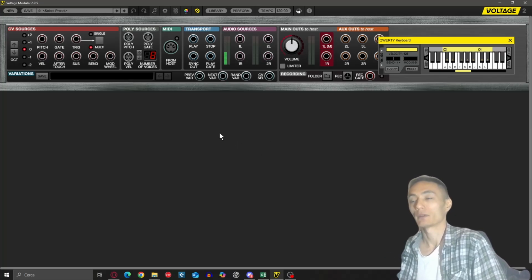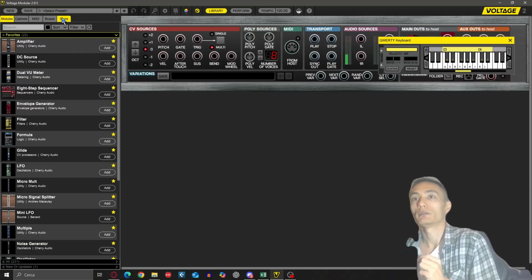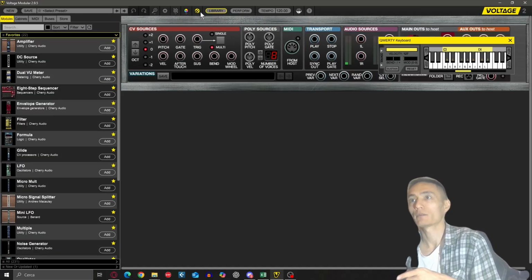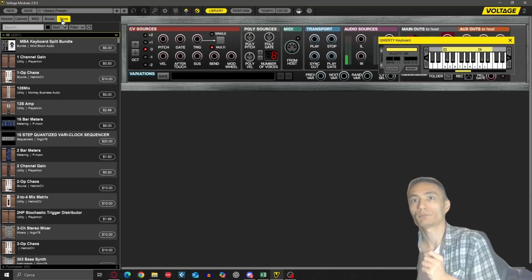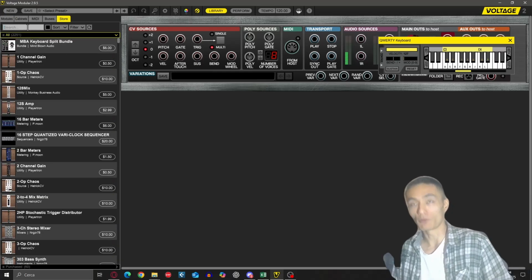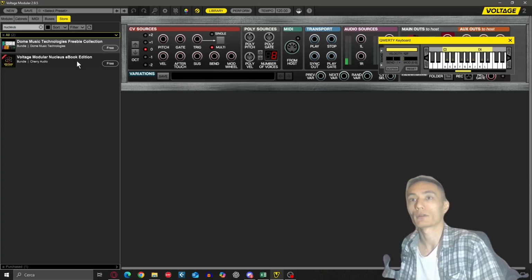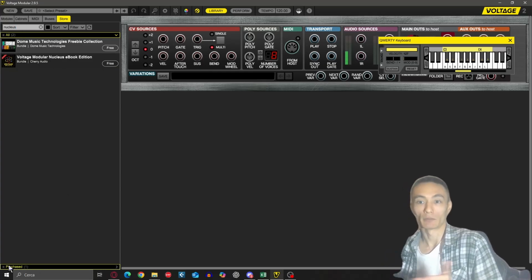You can find the link on Classroom, and the first thing you need to know, I remind you, is to download the Nucleus package. So you need to open the library first. Okay, library. And then you need to go to the store here, and then type Nucleus. Well, I can't find it because I already have it, but you should be able to see it, and it's for free.